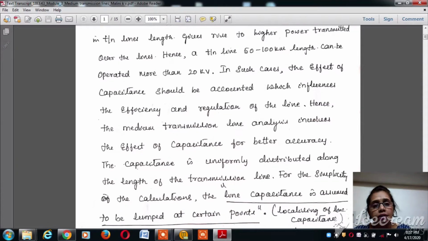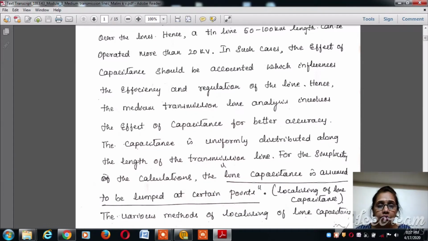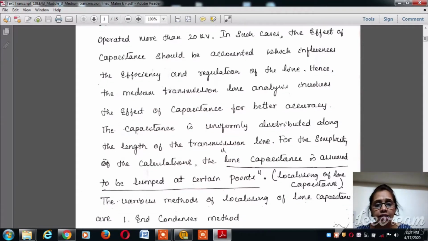So when we do the performance analysis of the medium transmission line, we need to consider the capacitance effect for better accuracy, and we need to understand that the effect of capacitance is very much visible for the medium transmission line and the long transmission line. The capacitance here is considered as uniformly distributed, and not as a lumped parameter like the resistance and inductance in a short transmission line.